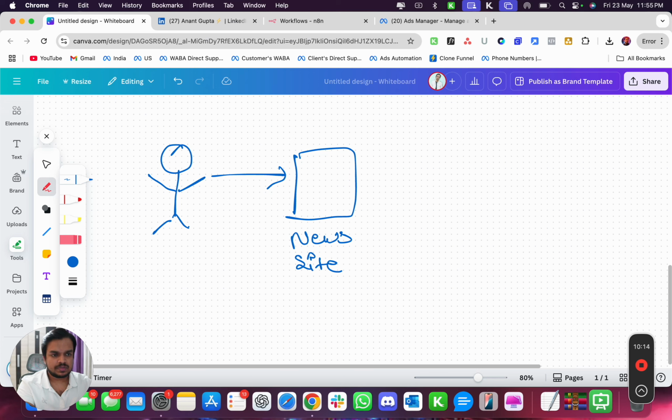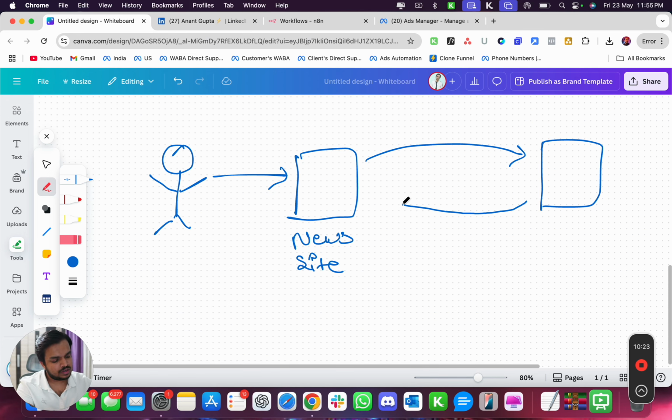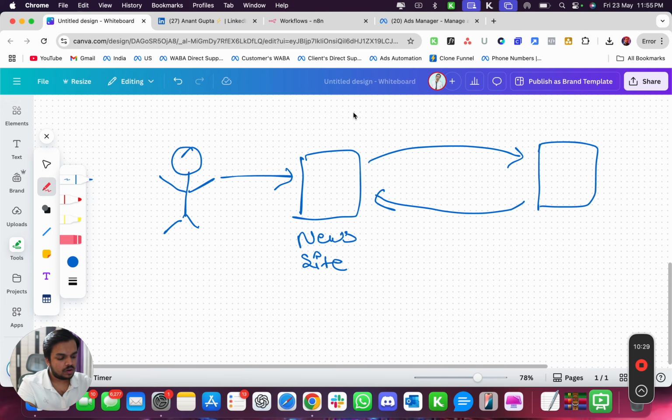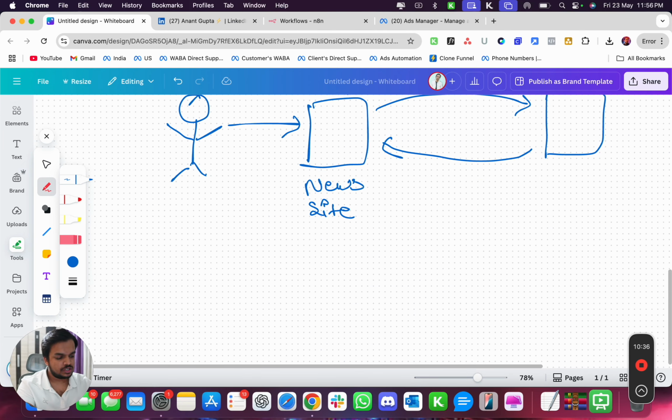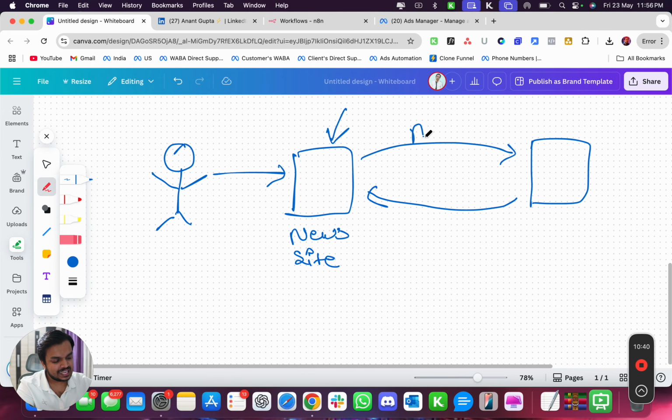And this news website, using the back end, fetches the information using an API call and gives you the right set of news that you're looking for, and then you're able to consume that news, but only on the news website. But let me give you a hack, which is, what if you had direct access to this API key? You know what I would do in that case? I'll tell you.